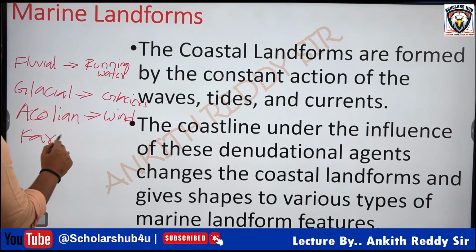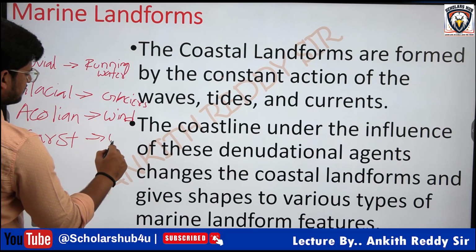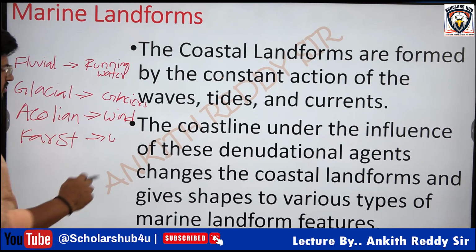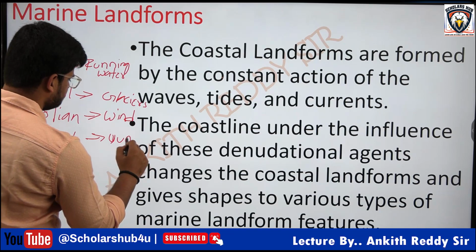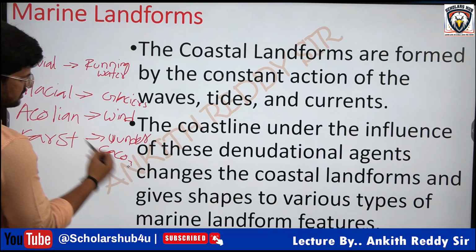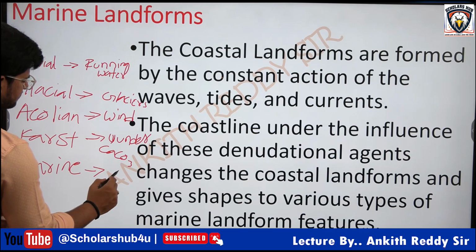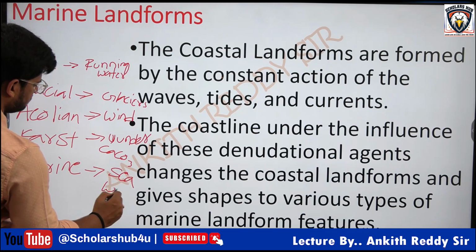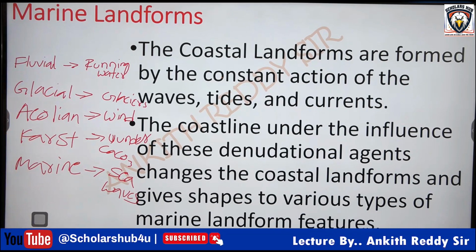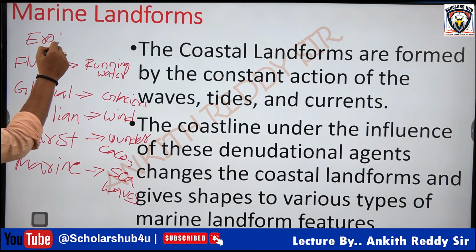Then we have discussed karst topography, where karst landforms can be seen, formed by the action of underground water and dominated by limestone, CO2. Then marine landforms or the coastal landforms are formed by the action of sea waves. This is very much important. And for each category, we discussed in detail the erosional and depositional landforms.